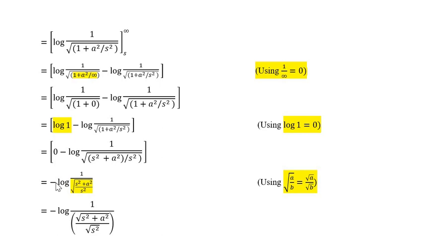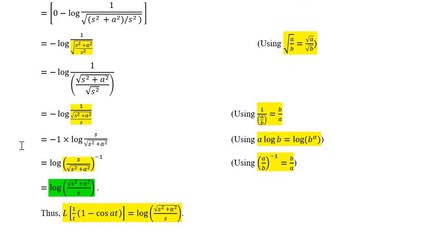Now again, this is minus log 1 upon under root s square plus a square divided by s square. So it will be, square root of s square is s, and so minus log 1 upon under root s square plus a square divided by s. Now we know that 1 upon a upon b is b upon a. So it becomes minus 1 into log of s upon under root s square plus a square.